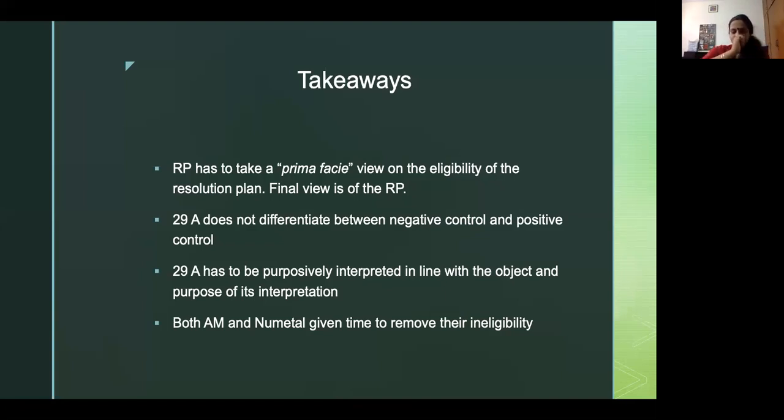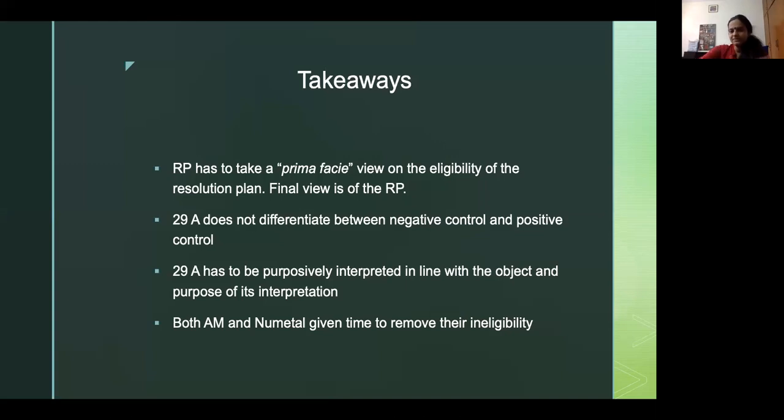And since ArcelorMittal through its related parties had control over these non-performing assets, it could not, in terms of section 29A, make an application to be a resolution applicant under the code. And even at the date of application as a resolution applicant, it had not removed those NPAs. So as on that date, it stood disqualified.